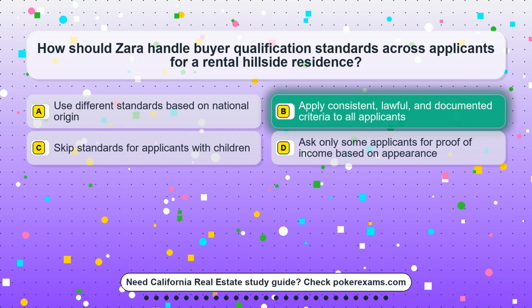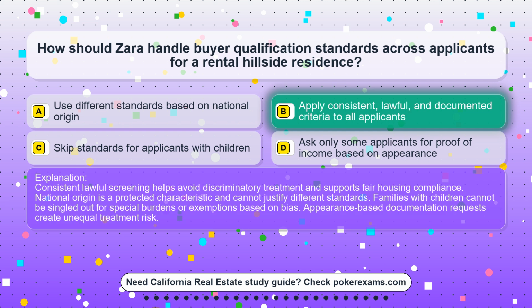The correct answer is option B. Apply consistent, lawful, and documented criteria to all applicants. Consistent lawful screening helps avoid discriminatory treatment and supports fair housing compliance. National origin is a protected characteristic and cannot justify different standards. Families with children cannot be singled out for special burdens or exemptions based on bias. Appearance-based documentation requests create unequal treatment risk.